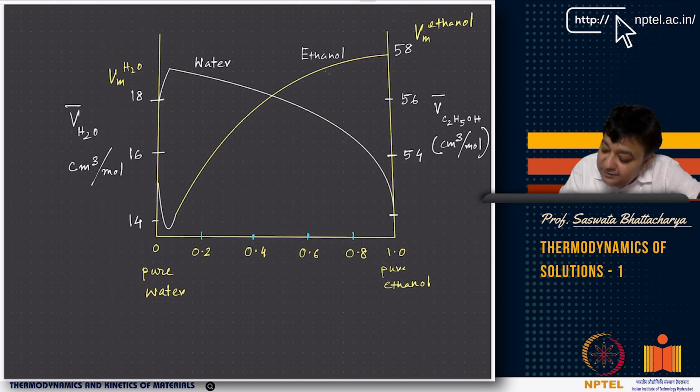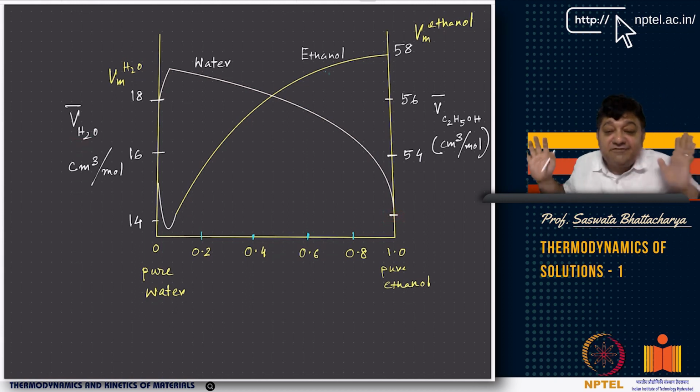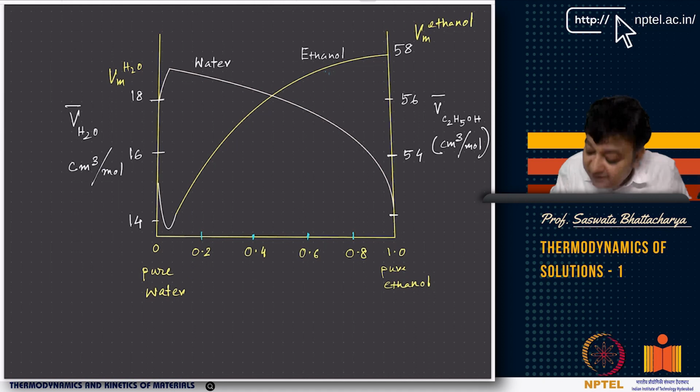So in that approximation, the concentration of the solvent tends to pure ethanol. At that concentration where you add 1 mole of water, which is a very little amount of water in a very large volume of ethanol, then the molar volume contribution comes out to be 14. Right, and then it rapidly increases.